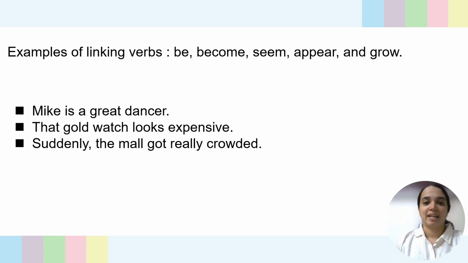So it's like an equal to, balancing on both sides. Mike is a great dancer. Mike can be considered as a great dancer. It's a compliment as well. That gold watch looks expensive. So looks, the verb is a linking verb. Suddenly the mall got really crowded. You can try to research more examples of linking verbs.